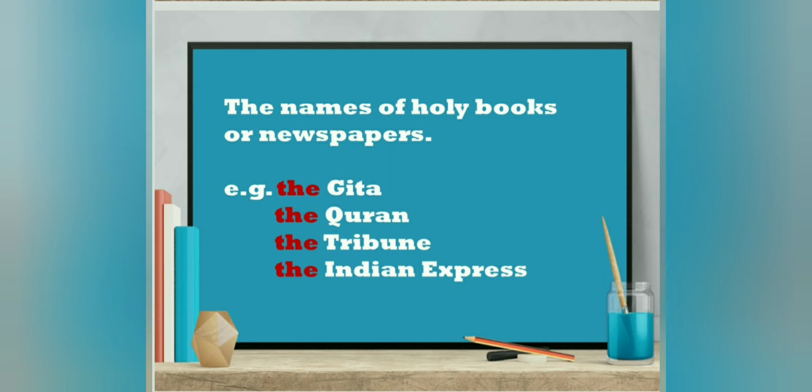The Gita. Gita is a holy book of the Hindus, so the Gita. Similarly, the Quran. The Tribune. Tribune is the name of a newspaper, that's why we have used the Tribune. Similarly, an English newspaper, the Indian Express. We have used "the" in front of Indian Express. So, always remember, "the" is also used in front of any religious book or any newspaper.